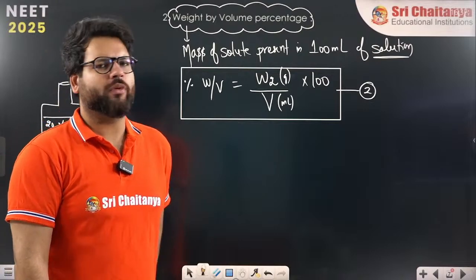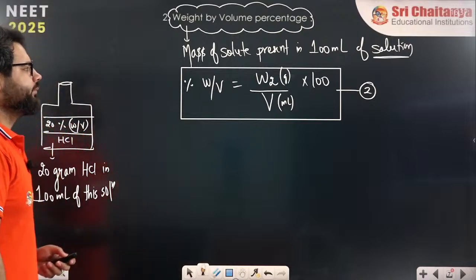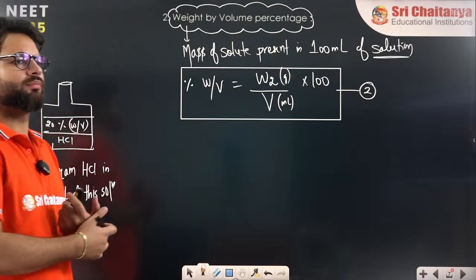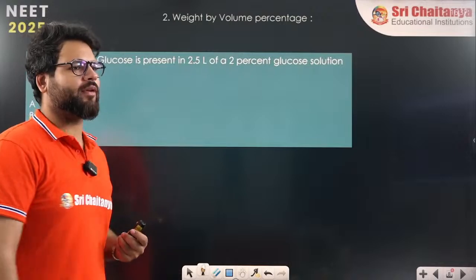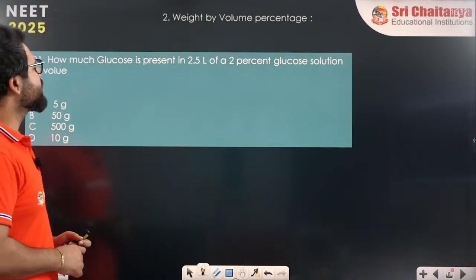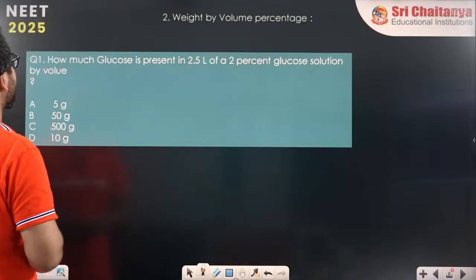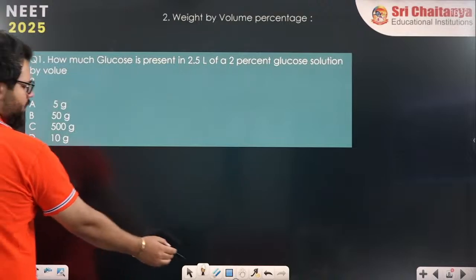Okay, let's do 2 questions from here and then we'll move to the next one. Do this question, everybody. Get the answer. How much glucose is present in 2.5 liter of a 2% glucose solution by volume.